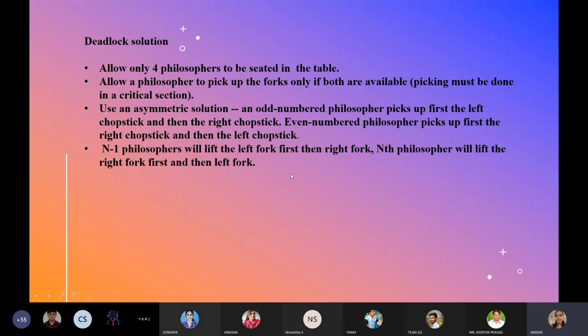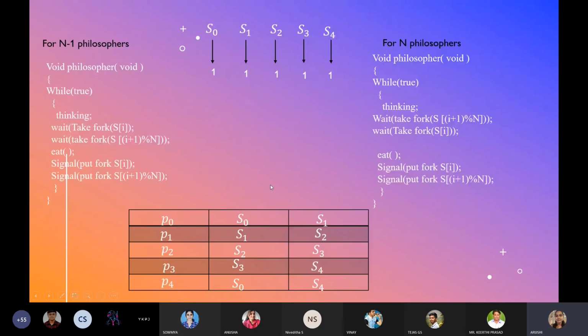Now let us see how it will be solved. Let us say for n minus 1 philosophers, they have to follow this code. That is, they have to take first the left fork and then the right fork by executing wait take fork s of I, wait take fork s of I plus 1 modulus n.